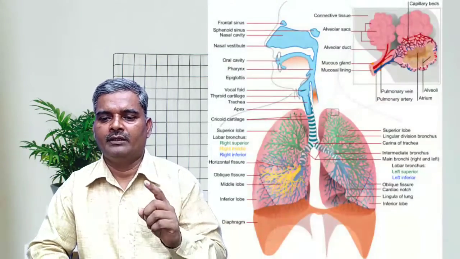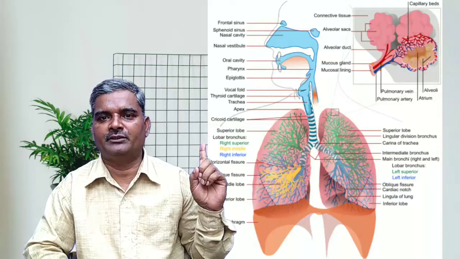In human beings and other land animals, the respiratory system includes the respiratory tract and lungs, meaning the respiratory organ. Respiratory tract and respiratory organ. You can see the respiratory system of a man in the picture.